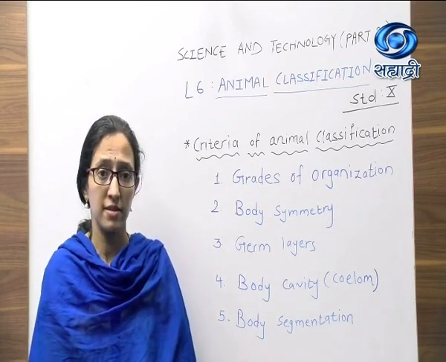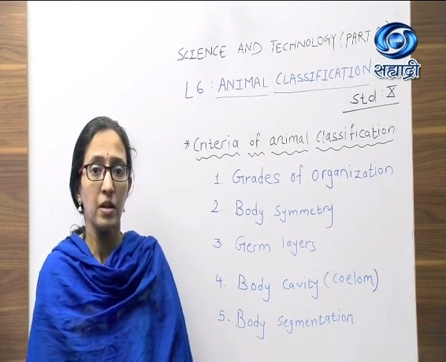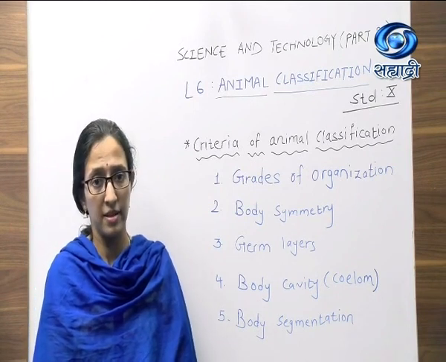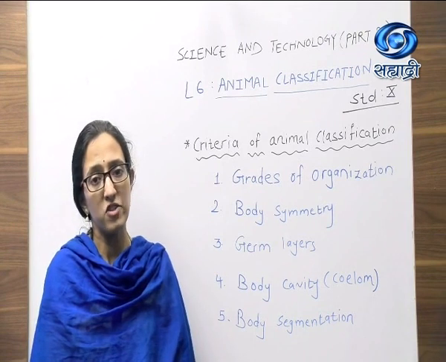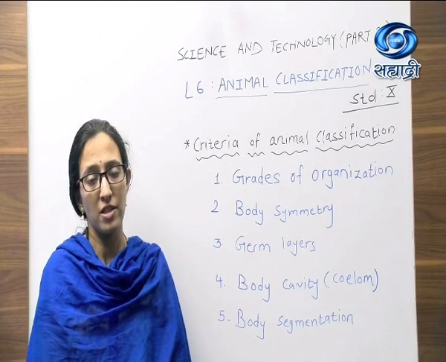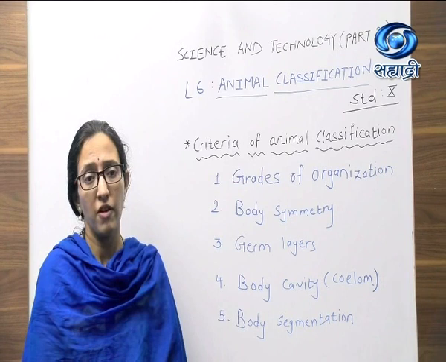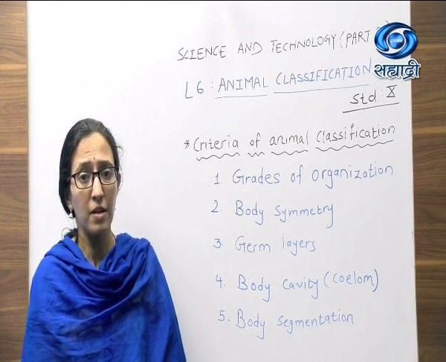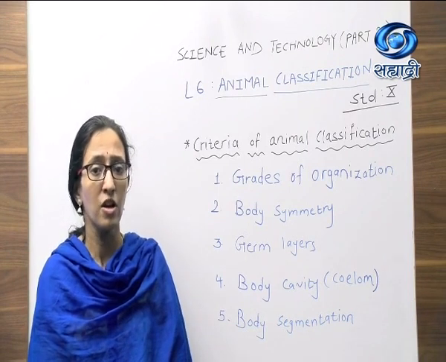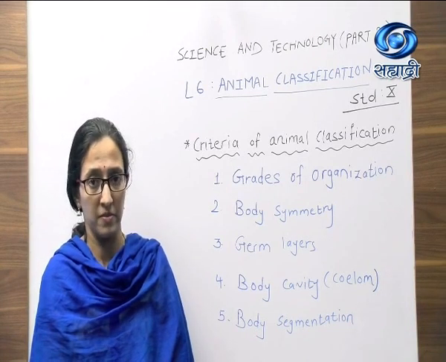In this session, we also discussed 3 non-chordate phyla. The first one is phylum Porifera, the phylum of porous bodied members. Then we discussed Coelenterata phylum that includes members with gastrovascular cavity and cnidoblast cell. The third phylum was phylum Platyhelminthes, the phylum of flat-bodied members, and at the end we discussed phylum Aschelminthes, that is the phylum of roundworms.